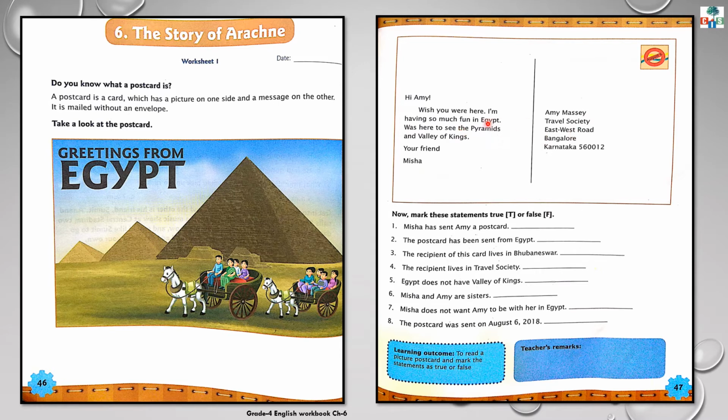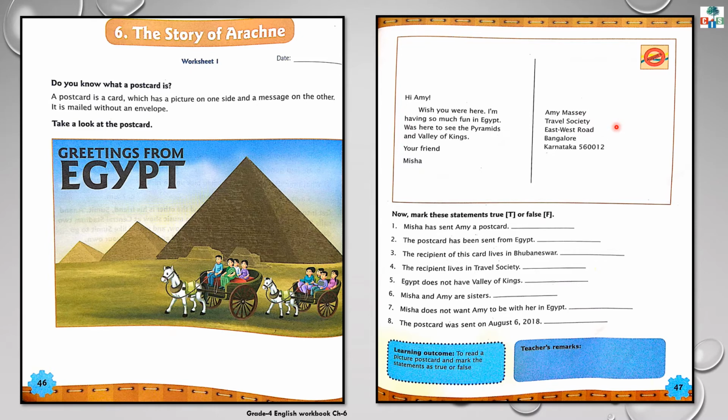The back part is divided into two parts. On the left side, we write a message. And on the right side, we write an address.